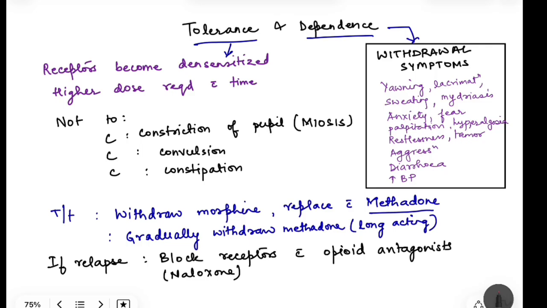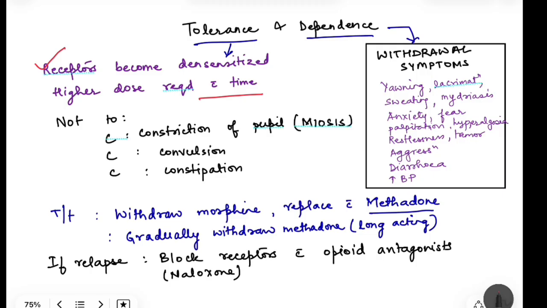Then the last component which we are going to discuss in this video is tolerance and dependence. So what is tolerance? Tolerance means that for the same effect, more and more dose of the drug is required with time, and receptors become desensitized. That is the main reason for tolerance. So the same drug will not be able to act on the receptors.